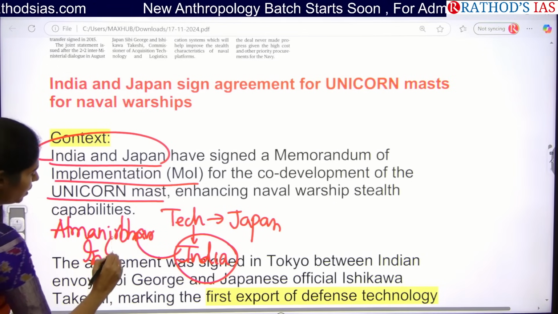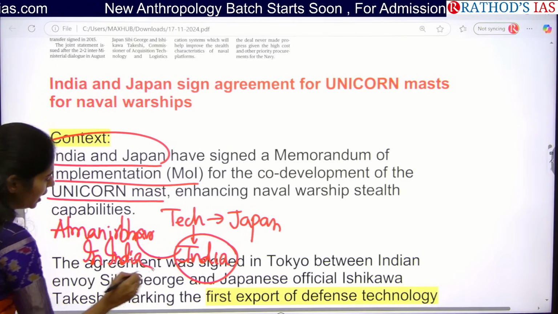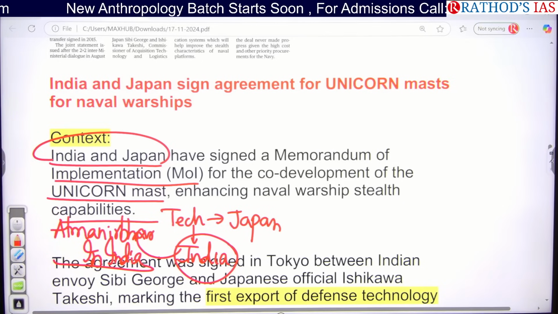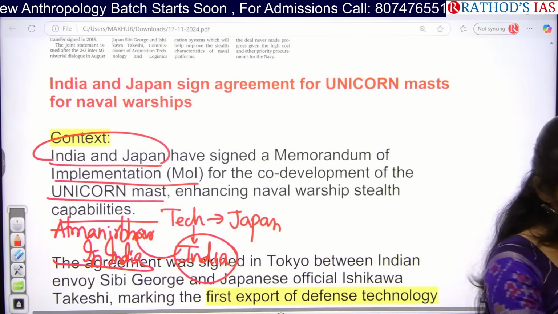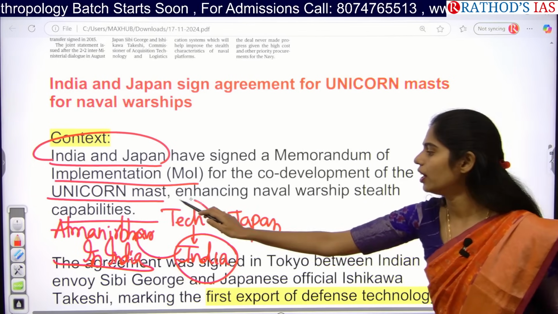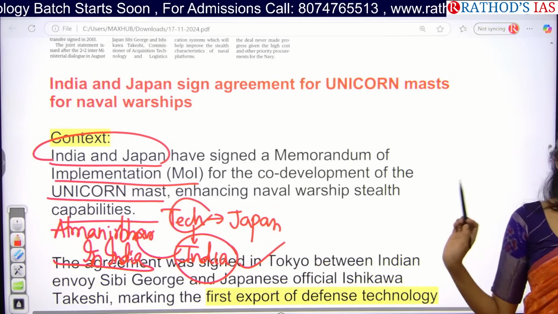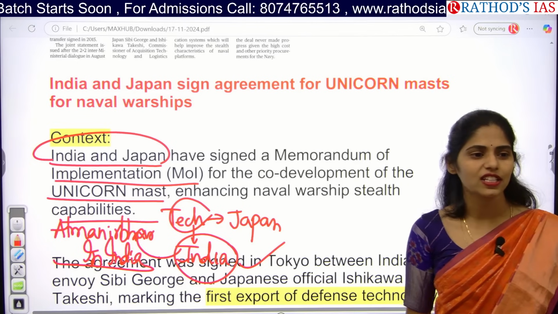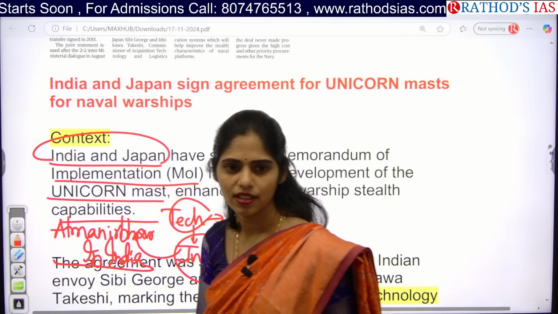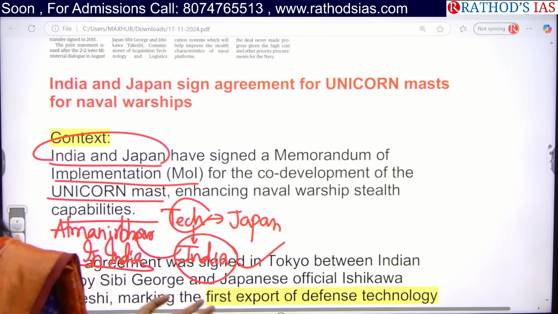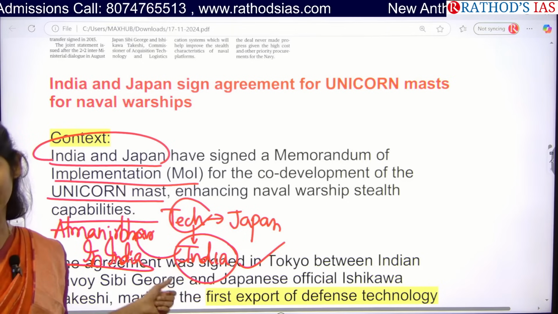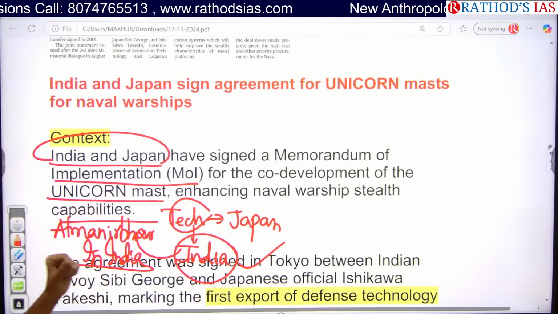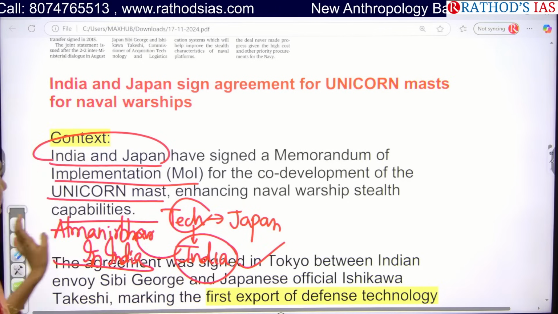That means we are giving a boost to our indigenous domestic defense industries. Clear? We are getting only technology and the development will happen in India. That means we are going for Indianization of defense equipment. Whenever you are writing any answer regarding Indianization of our defense, you can also write this example of Unicorn Mast, which is developed in India but technology got from Japan.